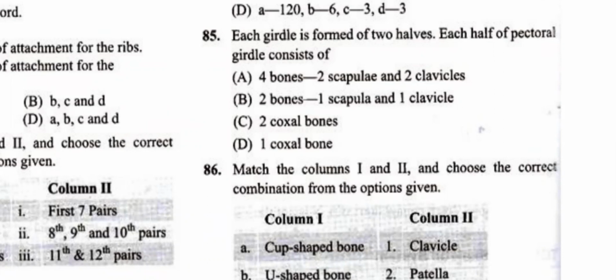So the pectoral girdle is made up of two bones on each half, one scapula and one clavicle. B is the answer. Four bones is what we can take altogether, but in the question they are asking about each half of a pectoral girdle, which consists of one scapula and one clavicle. Two coxals are given in option C, which we see in the pelvic girdle, not in the pectoral girdle. The answer for 85 is B, students.